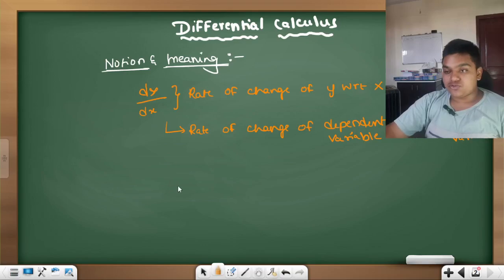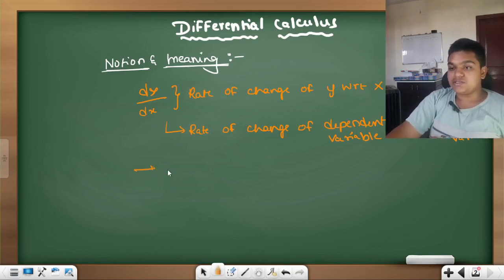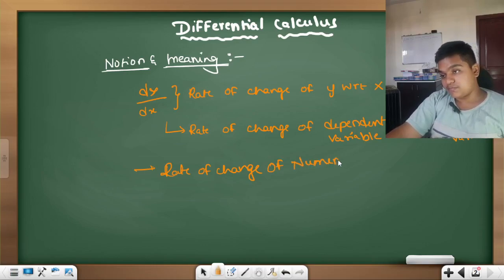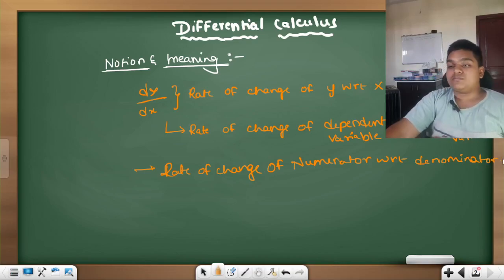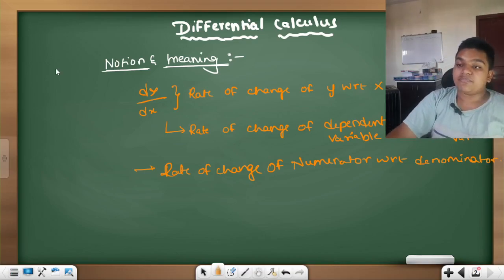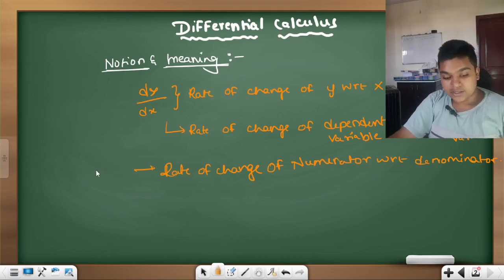Now I can also write this as the rate of change of numerator with respect to denominator. I'll be giving you examples in the next slide. Rate of change of numerator with respect to denominator.